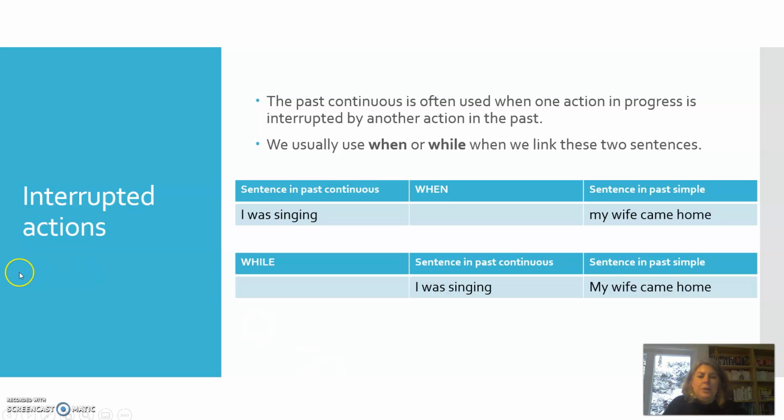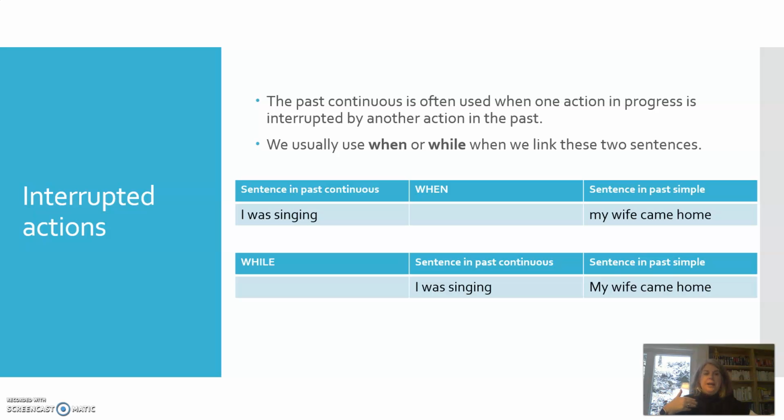Okay, so here we have an example. We have one sentence here which is in the past continuous. I was singing. And then we have a sentence in the past simple. My wife came home. So the sentence in past continuous, that was something that was happening. I was singing. Okay, maybe I was singing for a long time. Maybe I was singing for 1 hour, okay?